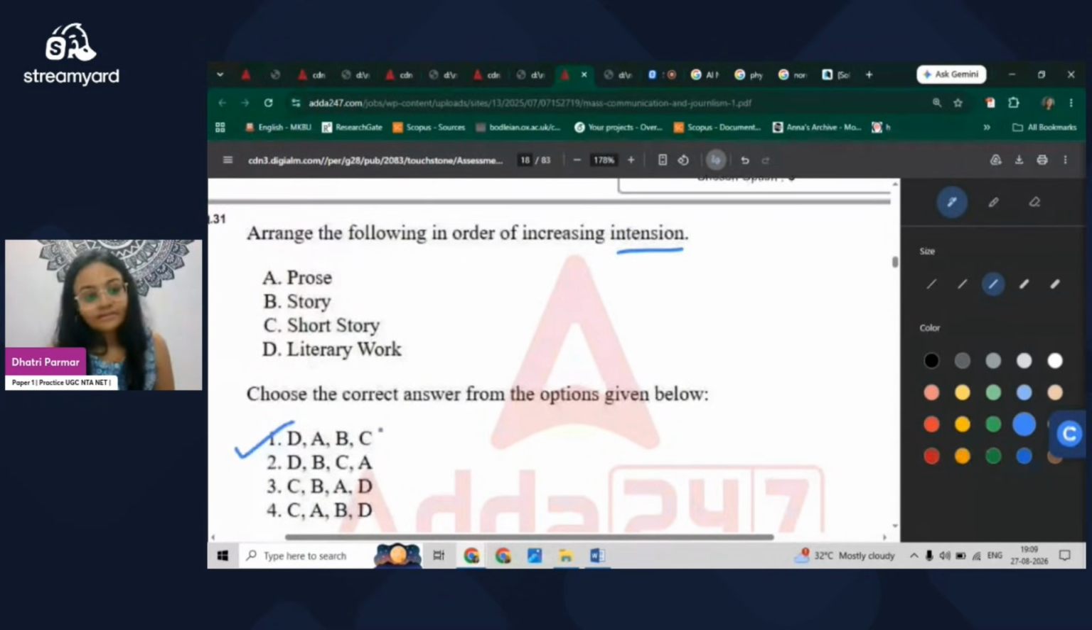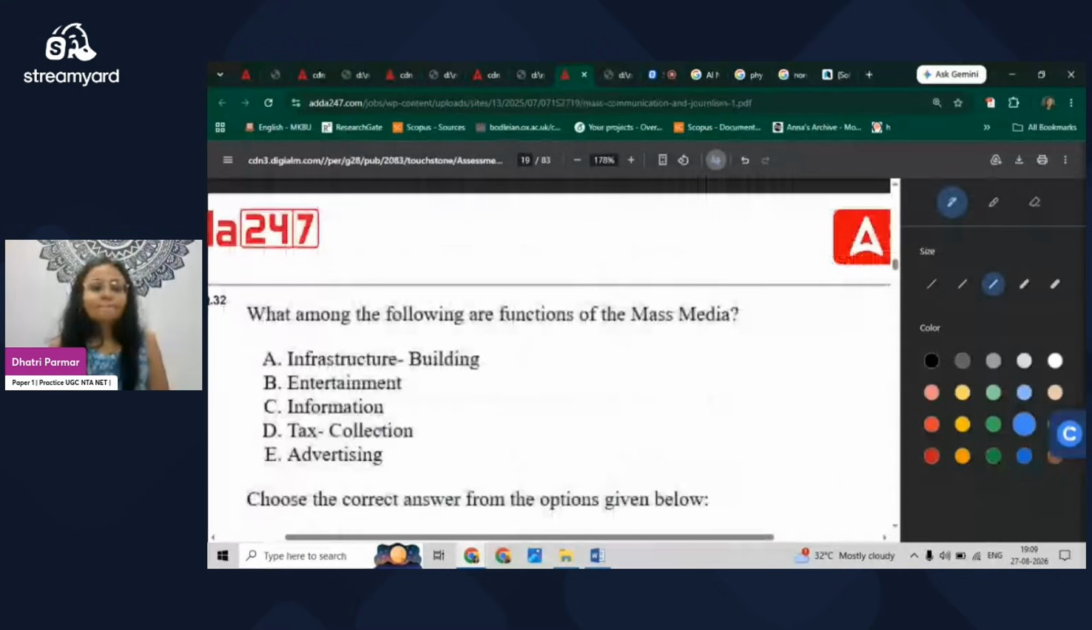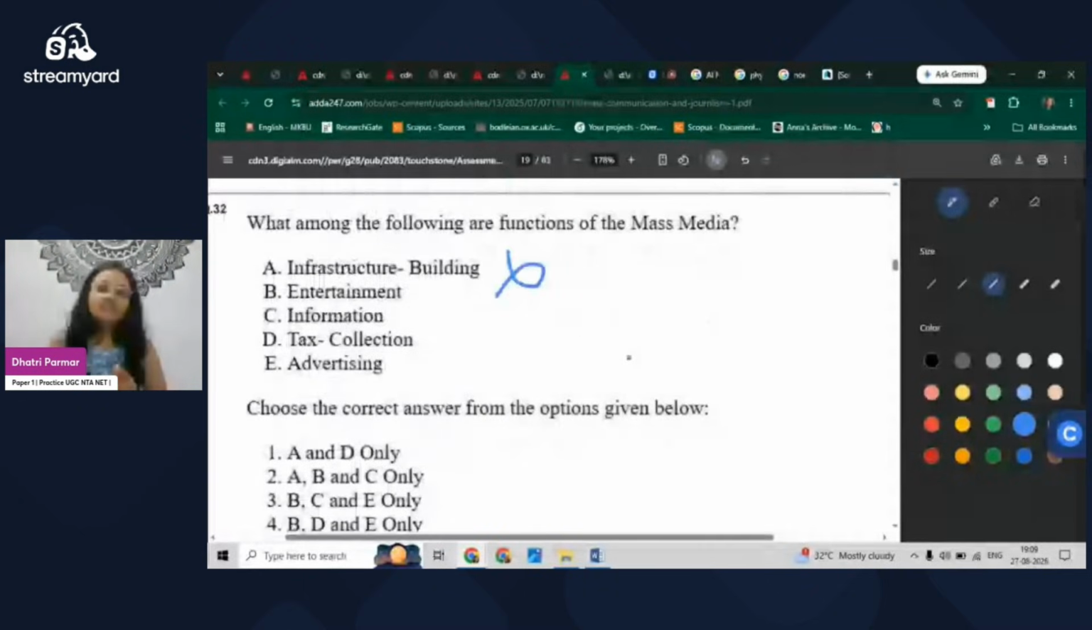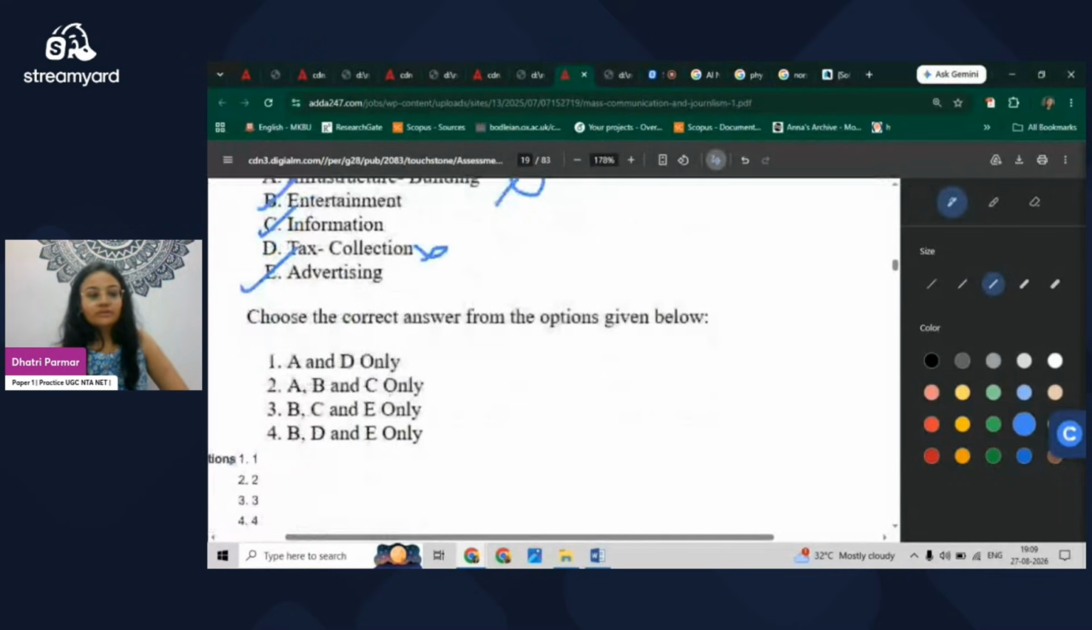Moving to the next, what among the following are functions of mass media? Okay, so infrastructure building. No, mass media is not doing infrastructure building, and that means it automatically cuts option A. Then entertainment. Yes, mass media is providing entertainment. Information. Yes. Tax collection. No, because tax collection is not happening with mass media. And advertising. Yes. So B, C, and E is the option, and that is option number 3.